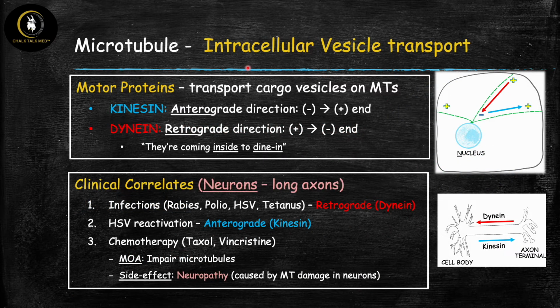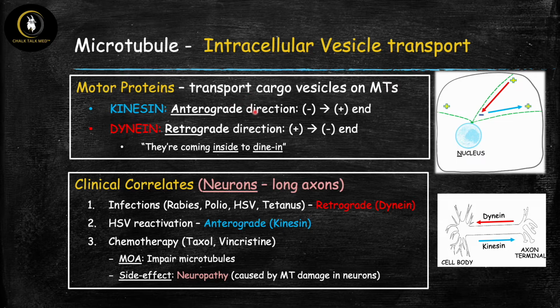All right, so now let's move on to function two, which is microtubules' role in vesicle transport inside of the cell. And these vesicles are carrying important cell content that needs to go from one part of the cell to somewhere else. And so the cell has these motor proteins that can transport this cargo, kind of like a train using the microtubules as their train tracks.